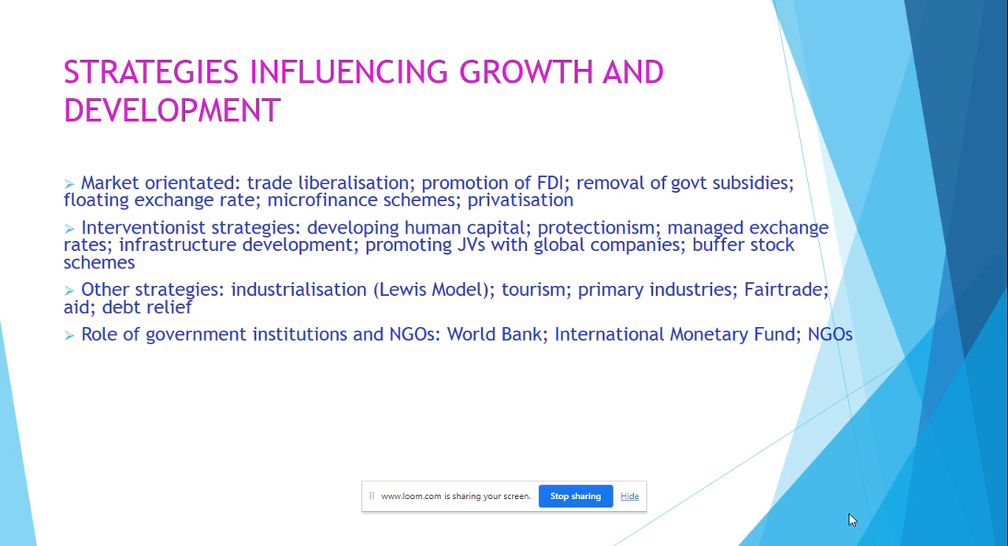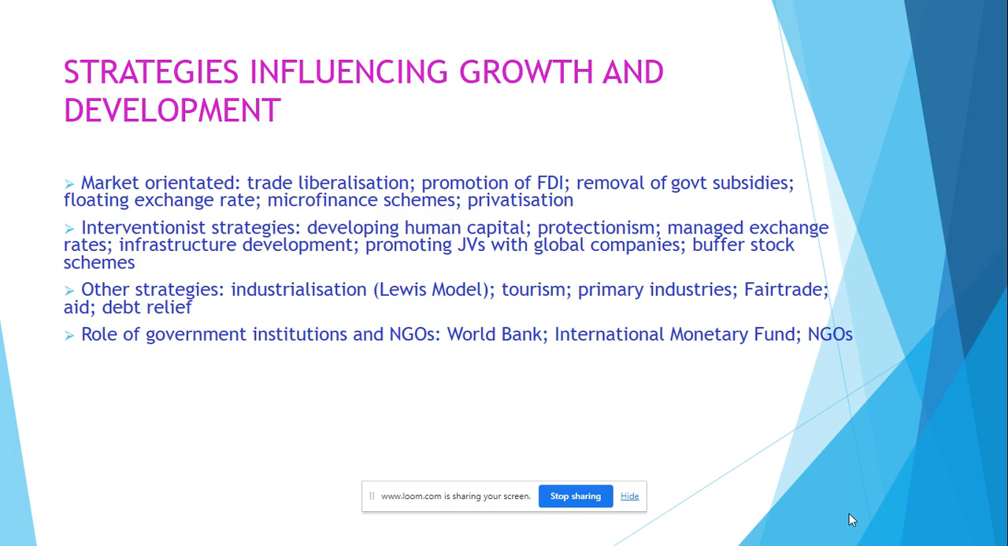They might introduce protectionism, so they put tariffs and quotas in place to protect infant industries within the country, to protect jobs within the country, and so that people living in the country are more likely to buy domestically produced products. The risk with this is that trading partners retaliate, so they put tariffs on exports from this country, and that harms the economy and could limit the prospects for export-led growth. The government could introduce, with their central bank, a managed exchange rate system.